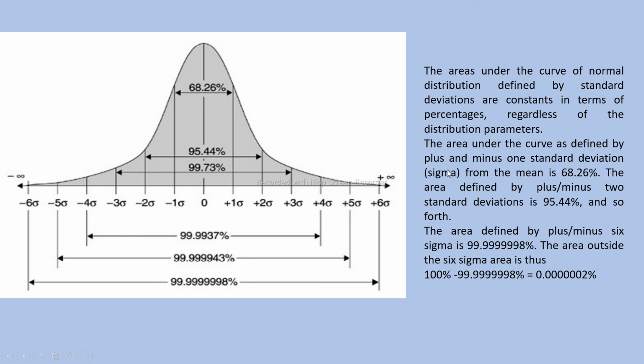The area under the curve defined by plus and minus 1 sigma from the mean, see here, this area, is 68.26 percent. The area defined by plus or minus 2 standard deviations is 95.44 percent. See here, when we talk about this area, it has increased to 95.44. The area defined by plus minus 6 sigma is 99.9999998 percent. See this last one.